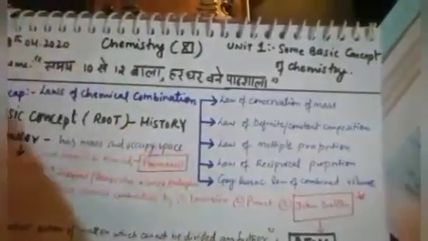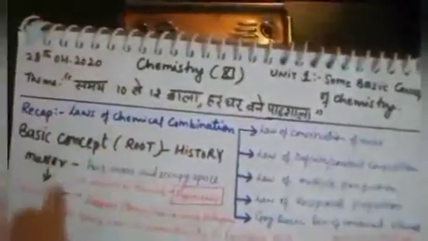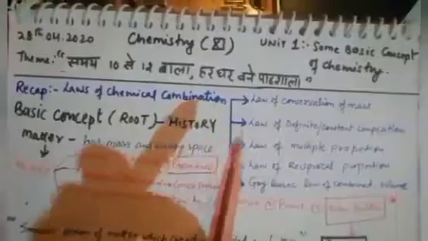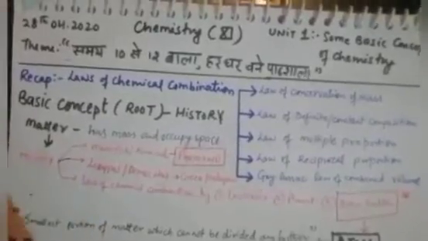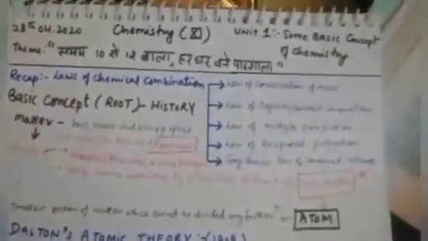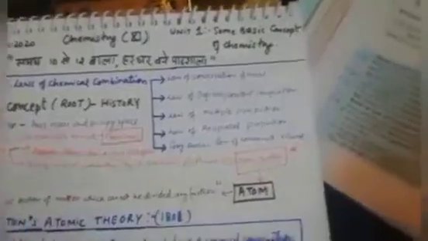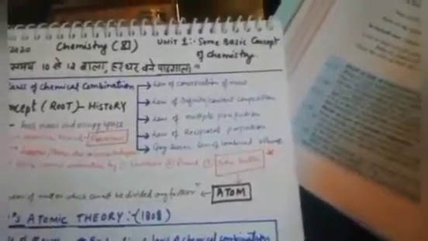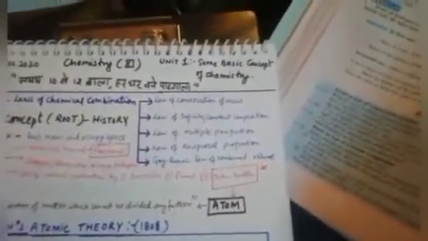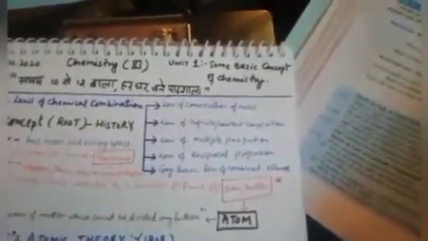This video is related to the same topic. This is part 2. So before going to Dalton's atomic theory, let's discuss the basic concept, the root cause, the history, of why we are discussing the laws of chemical combination. Dear students, we have studied in junior classes that anything which has mass and occupies space is known as matter. And philosophers all over the world, even from ancient times, were trying to find out the composition or the constituents of matter.